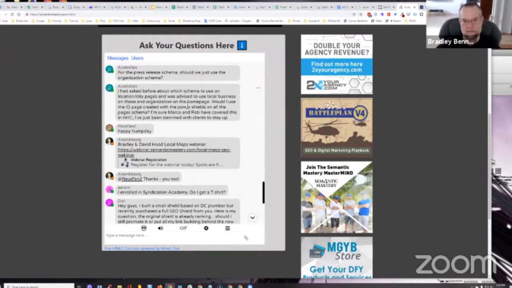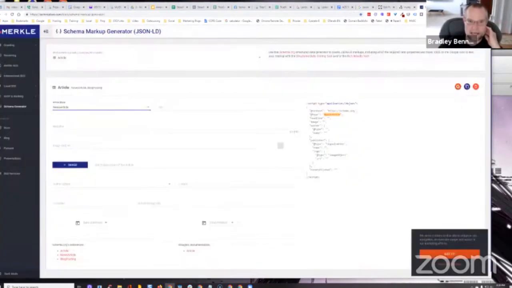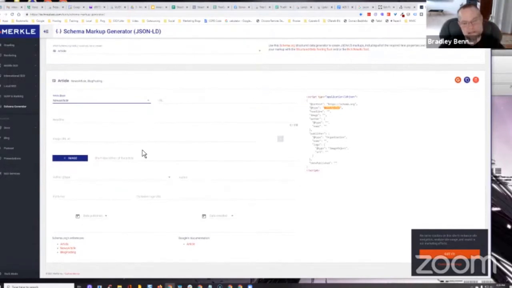If you're talking about a specific press release itself, how to mark that up properly, then no, what you would do in that case, and again, I'm not sure which question you were asking specifically, technicalseo.com has a schema markup generator tool that you can go and select article markup and then news article. And then you would go through here and complete this based upon the details of that particular press release that you're marking up.